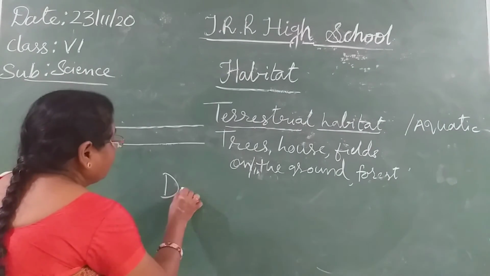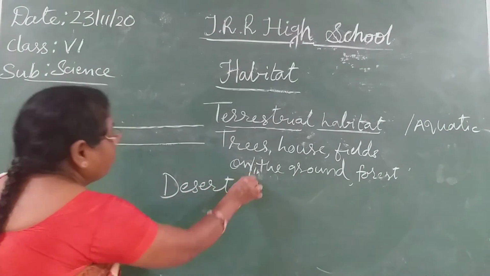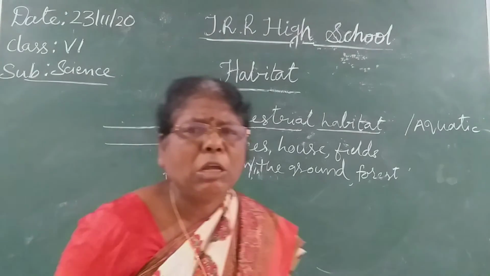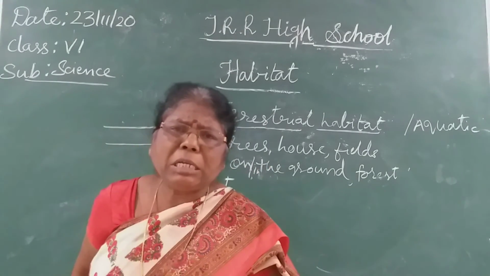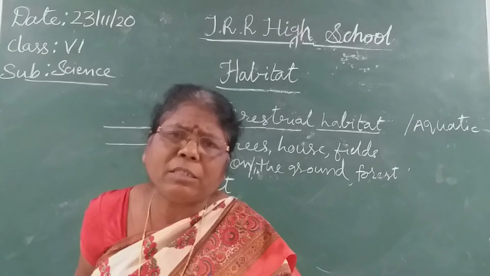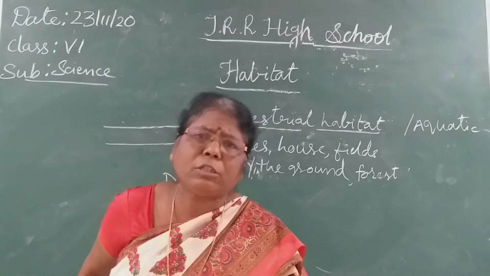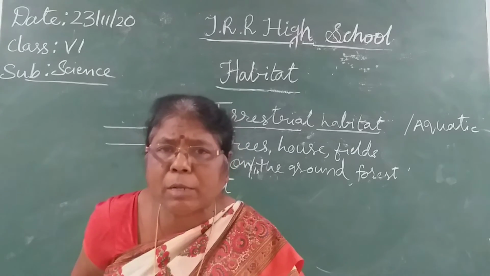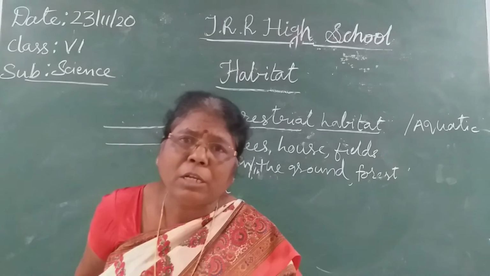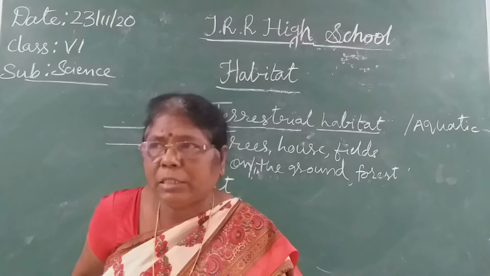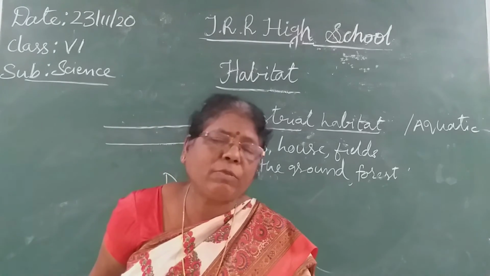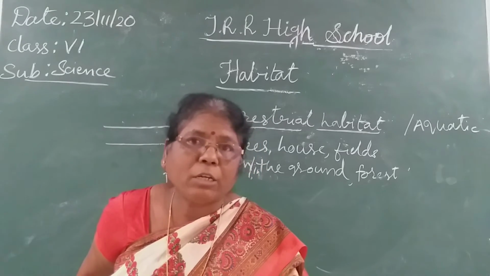Desert. What is a desert? Where the availability of water is very less, dry conditions, and the temperature is extreme, very high temperature in desert areas. So all plants cannot grow there.